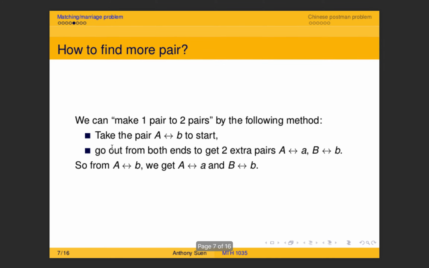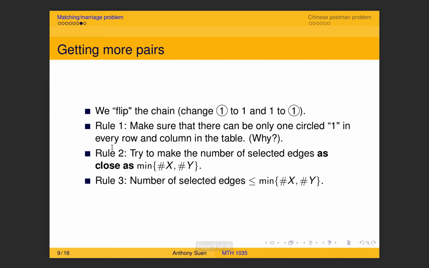So that's why rule number 2 tells you to try to make the number of selected edges as close as this number, the minimum of these two numbers, which correspond to the number of elements inside those sets.